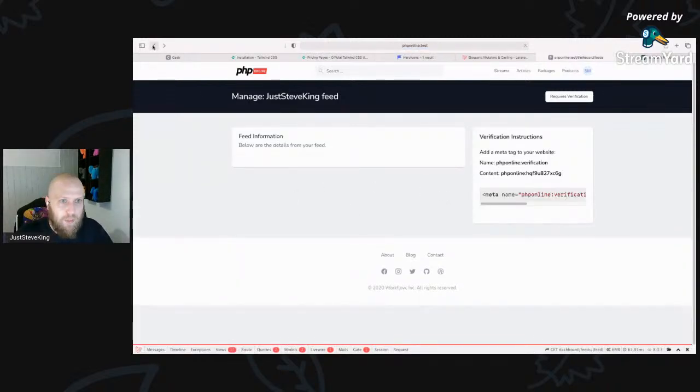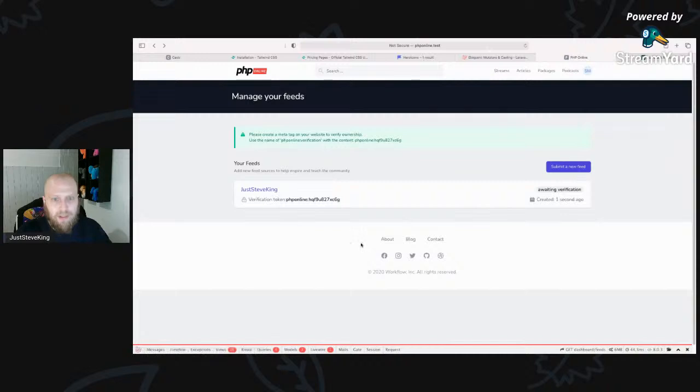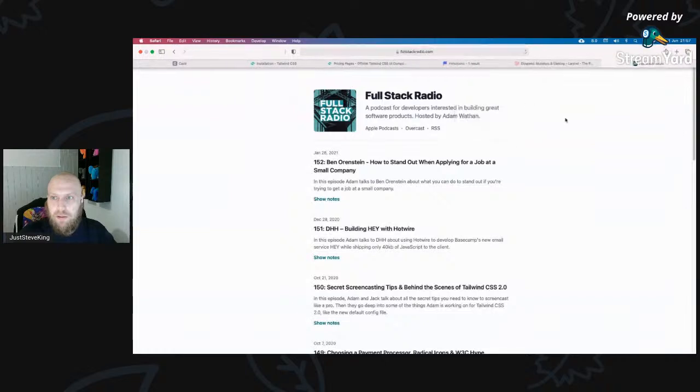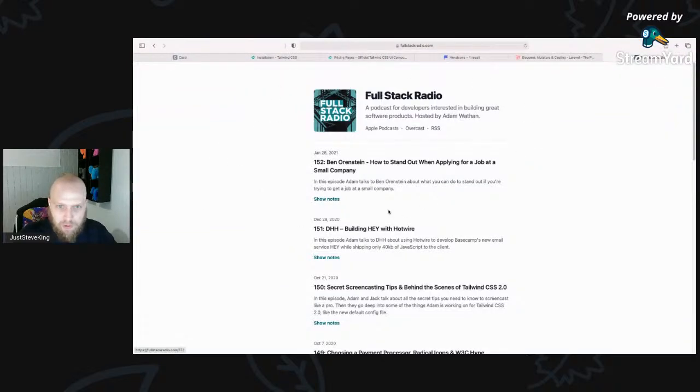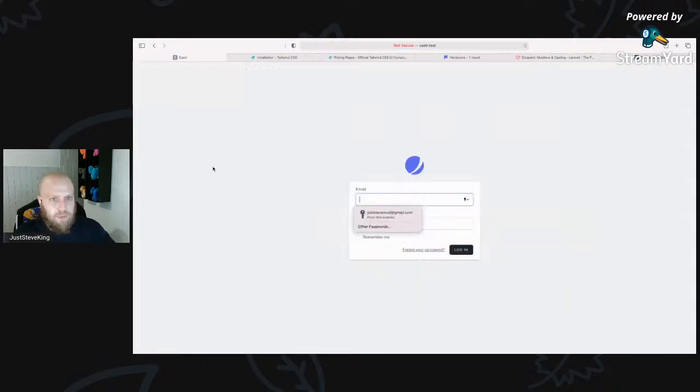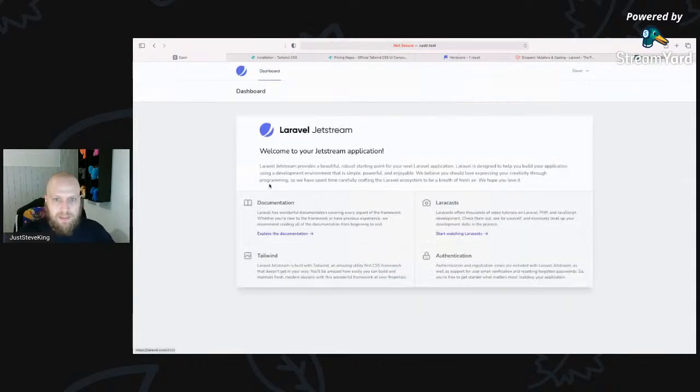So what we're doing in the background here is we're grabbing the basics, and then we're going to dispatch a job in the background to start allowing us to kind of crawl some of this. So enough about PHP Online, because that's not what we're building here. We're building something to do some magic with this. So dashboard, log back in. How do we want this to work? We kind of need to test it a little bit first. We need to see how we're going to do it.